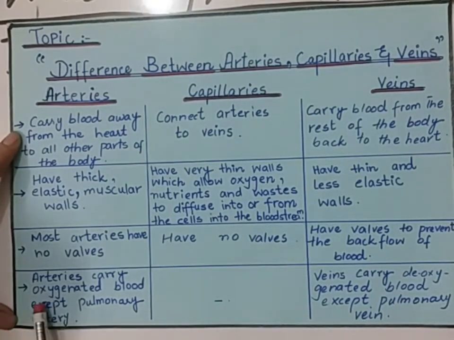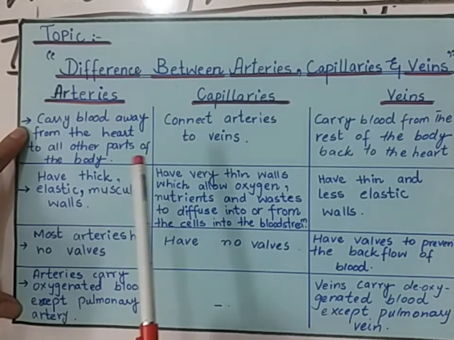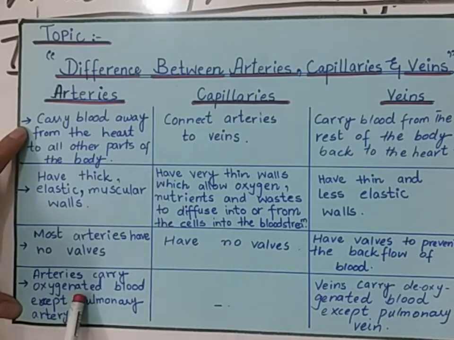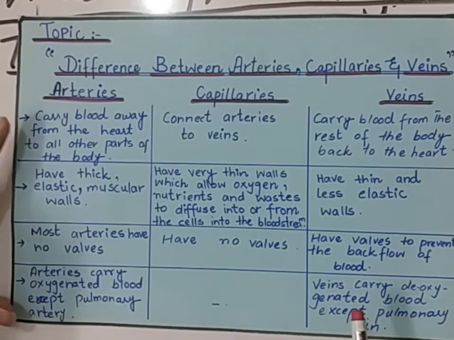Last point is that arteries carry oxygenated blood except the pulmonary artery. As I already explained, arteries carry oxygenated blood from the heart to all other parts of the body. All arteries carry oxygenated blood except the pulmonary artery, because the pulmonary artery carries deoxygenated blood from the heart to the lungs. Oxygenation takes place in the lungs, and the blood is carried by the pulmonary vein to the heart again.